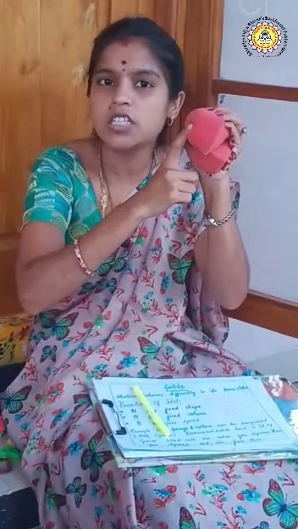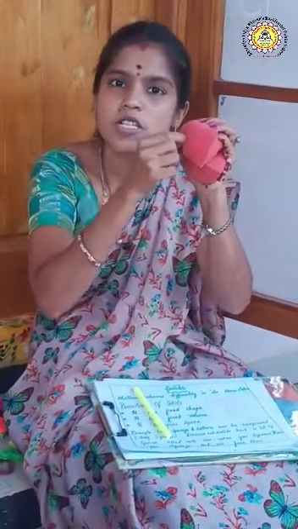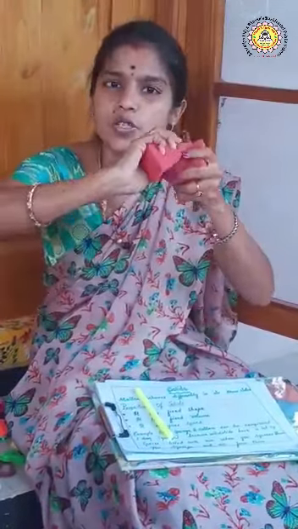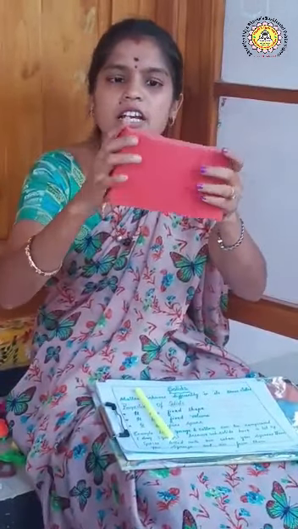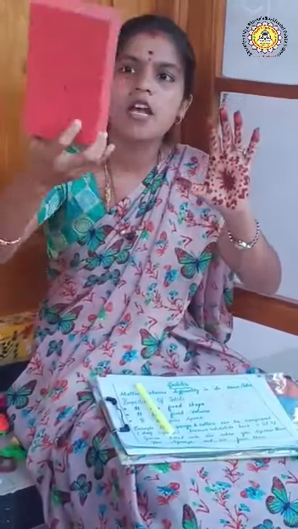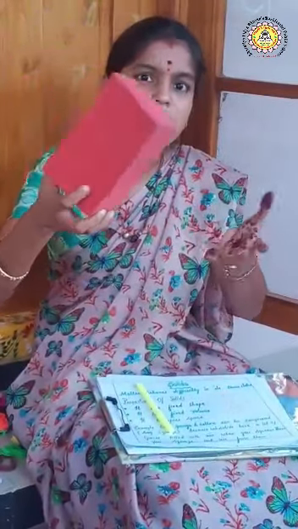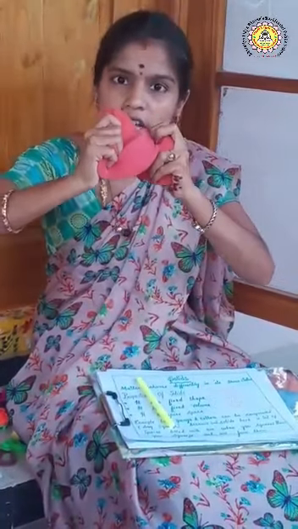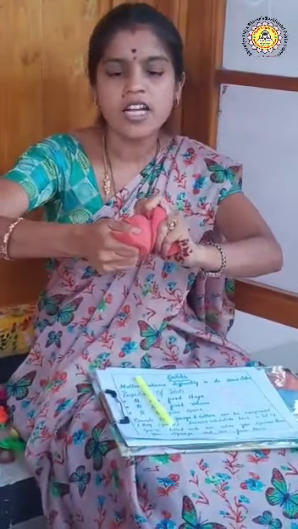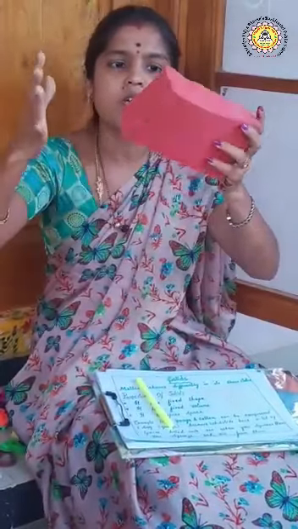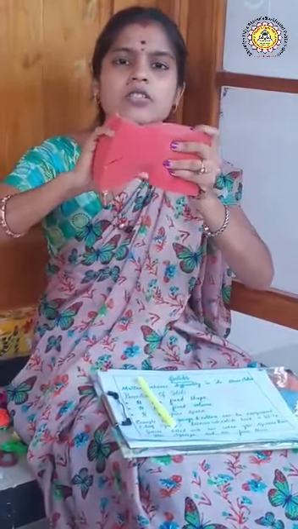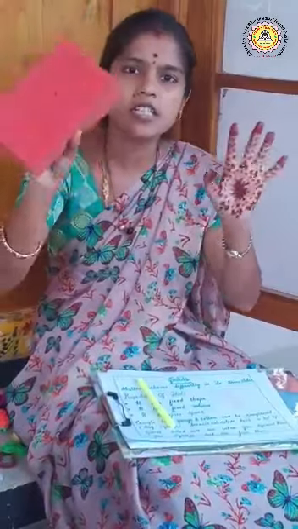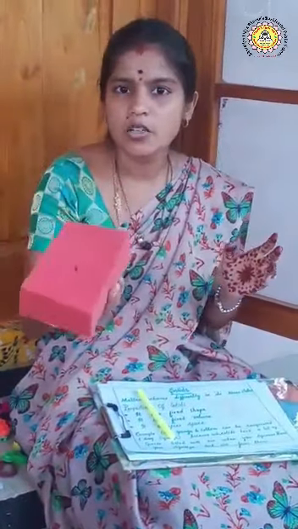Why is it changing its shape? Because the air which is present inside comes outside when you squeeze it. And when you leave it, the air comes back and again it occupies its particular shape. When you are squeezing, you are removing the air inside this sponge. That is why it is changing the shape. And when you leave it, the air returns to this sponge and it comes back to its shape. Are you clear, children?